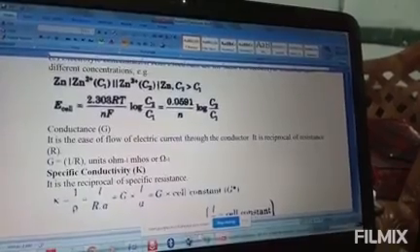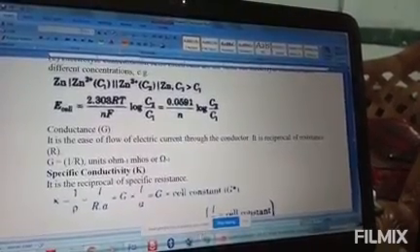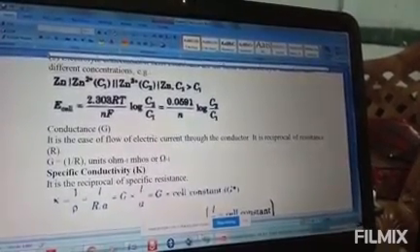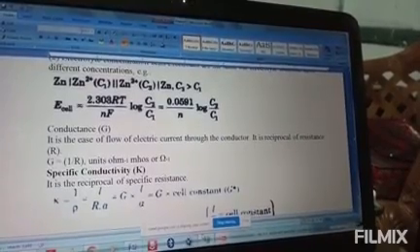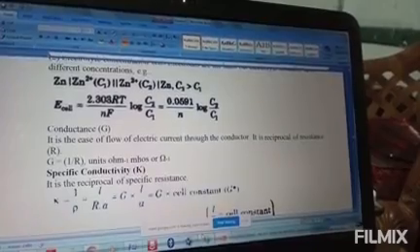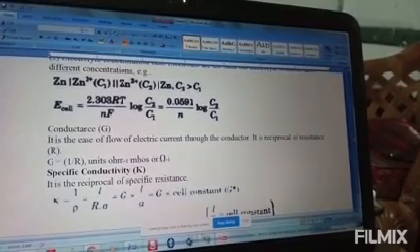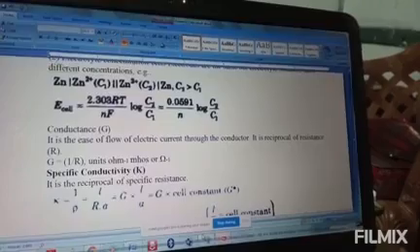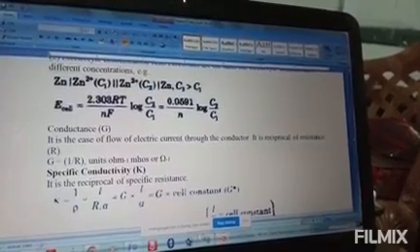Now, Faraday constant. So if you multiply all these things, you will get minus 212.27 kilojoules per mole. So the value of delta G standard is what? Negative. This shows that the reaction is spontaneous.